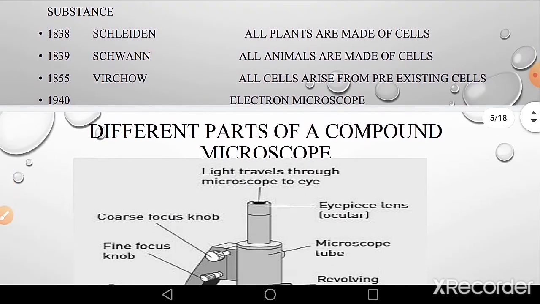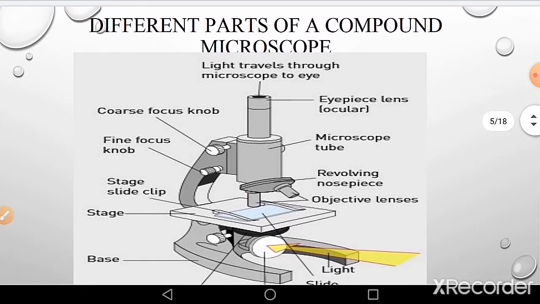Now let us study the different parts of the compound microscope. What is a microscope, first of all, children? Micro means small, and the device which helps us to see small objects is known as the microscope. In a compound microscope, more than two or three lenses are used.